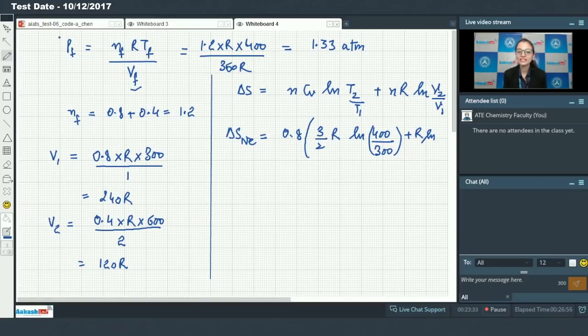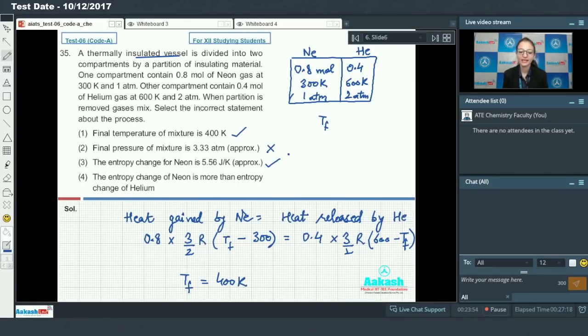Final volume is 360 R और initial volume था 240 R, so it will be 3/2. और अगर हम इन्हें solve करेंगे so we will get the change in entropy for neon is 5.56 joule per Kelvin. So the given statement is correct.